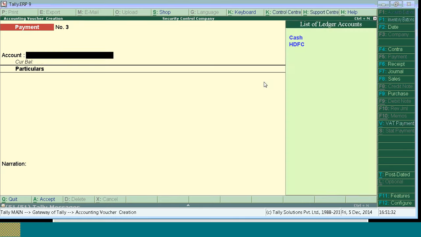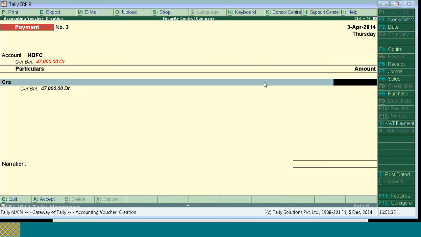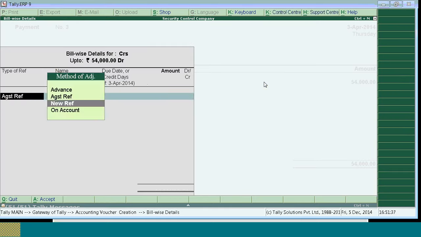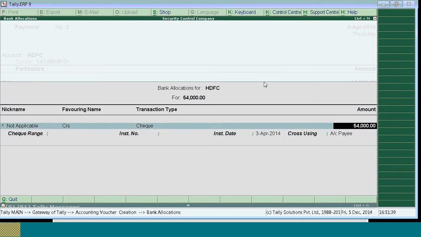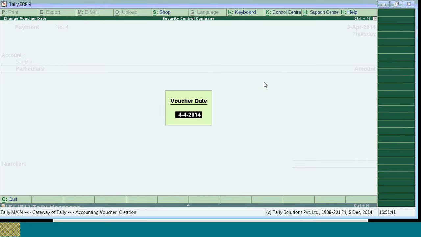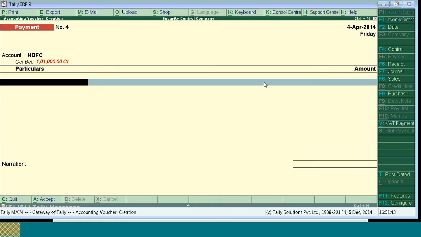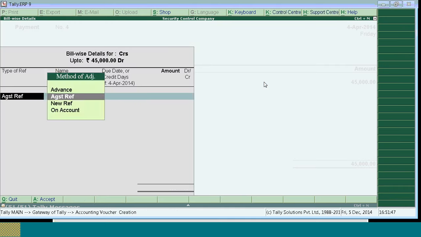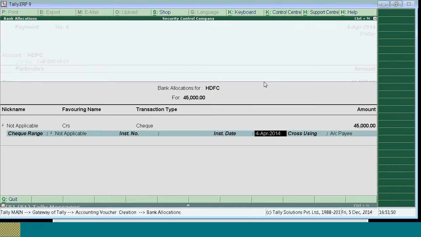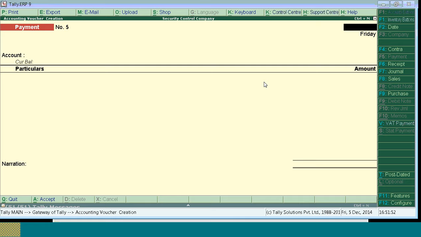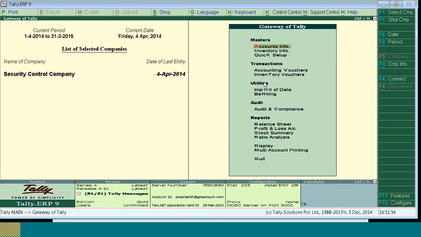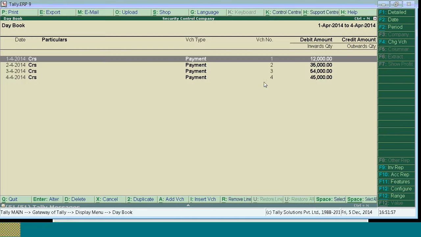On 3rd April, one more. On 4th April, one more. So we are passing four transactions in total from the administrator level. When I go to daybook, there are four transactions passed from the admin level.